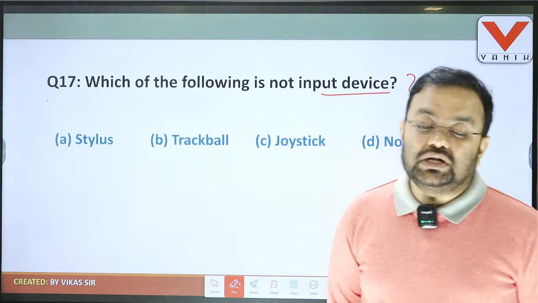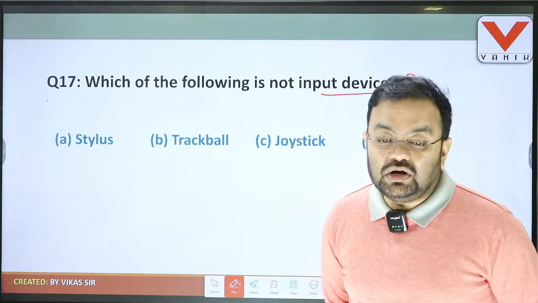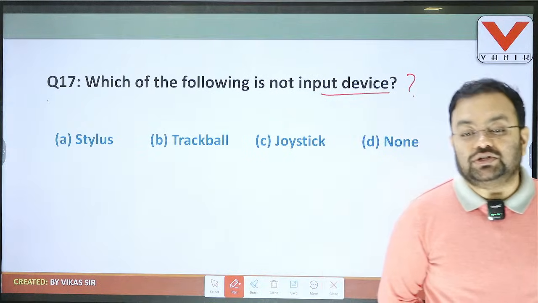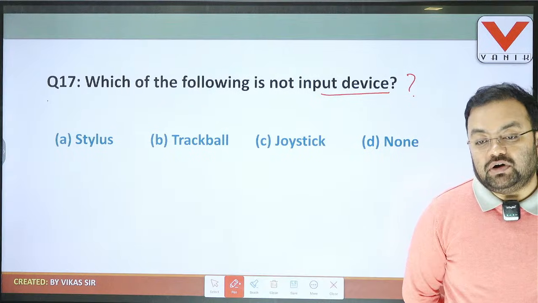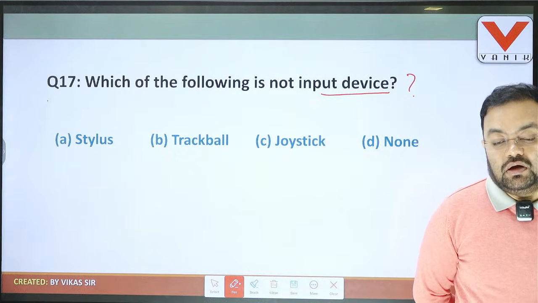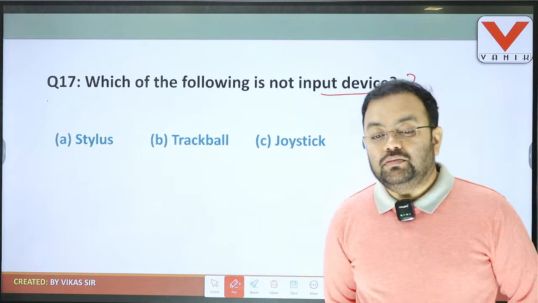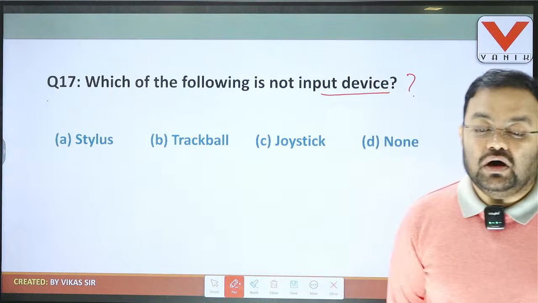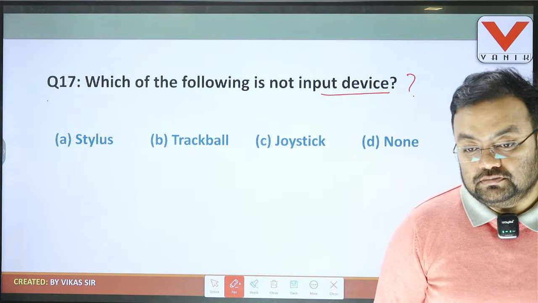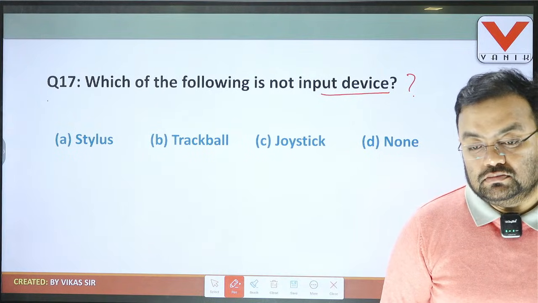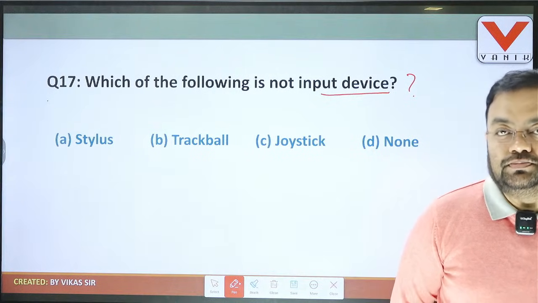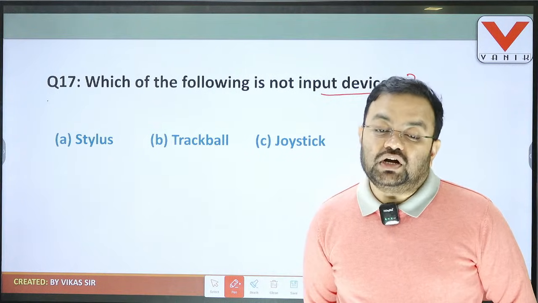The options are stylus, trackball, joystick, none of these above. So which is not an input device? Choose the correct option, students.